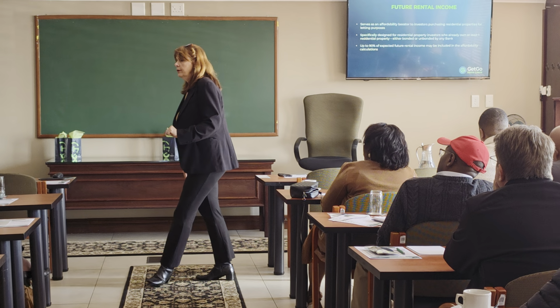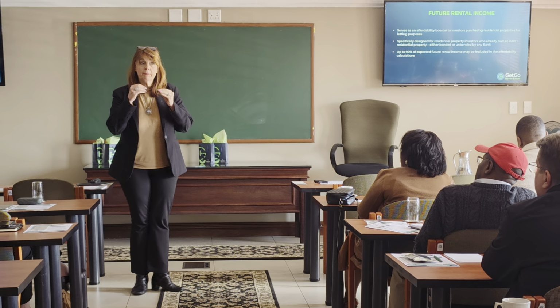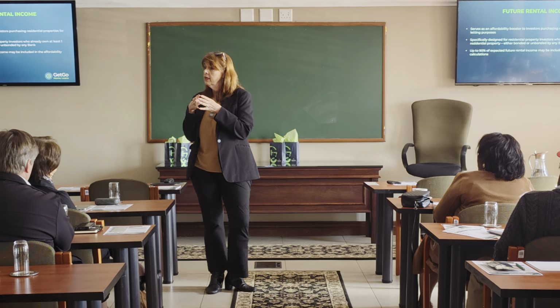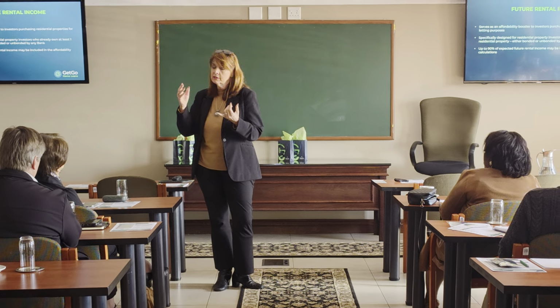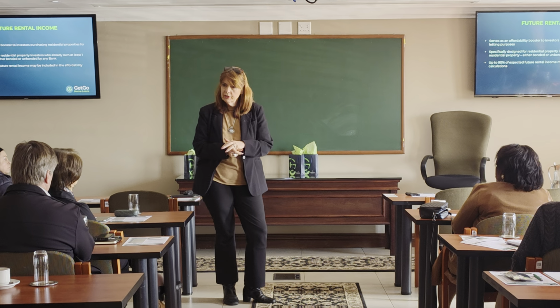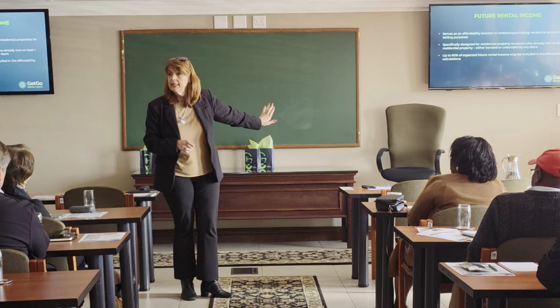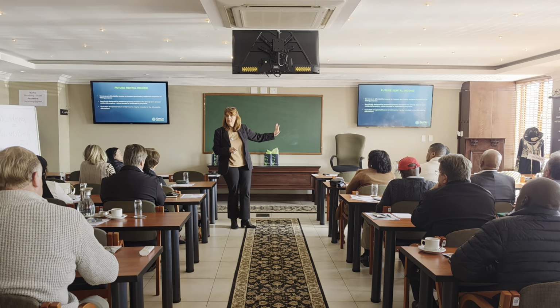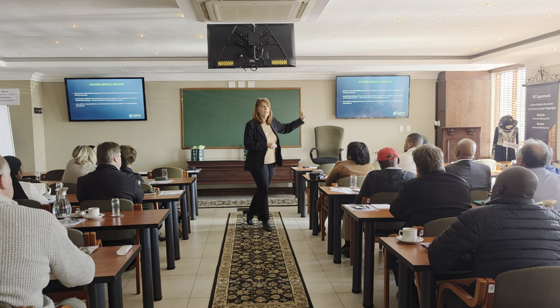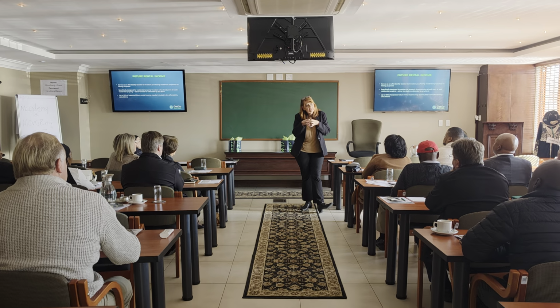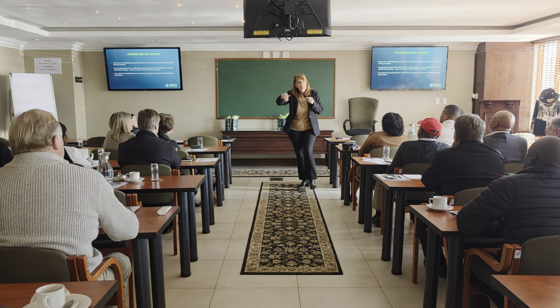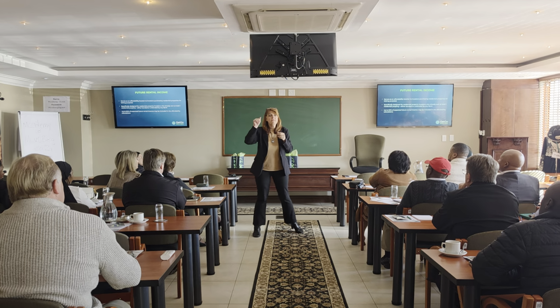So now we have to look, a bank like ABSA, for instance, is saying we give them letters, and we ask them specific questions from you, the agent. How many bedrooms is the property that he is staying in at the moment, his current main residence? We give a forecast and we get a letter from you, what is the expected rental income? But the bank would say, no, I want to control it. The future rental income is actually applicable on the property being bought now. So it's for investors, but you understand where the problem is.